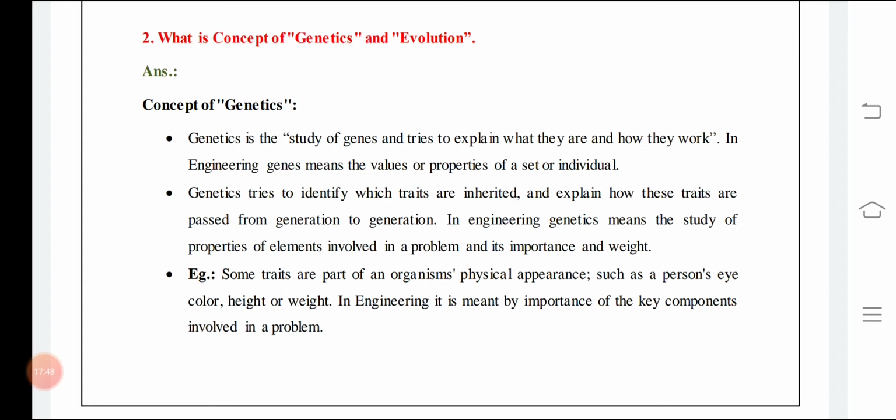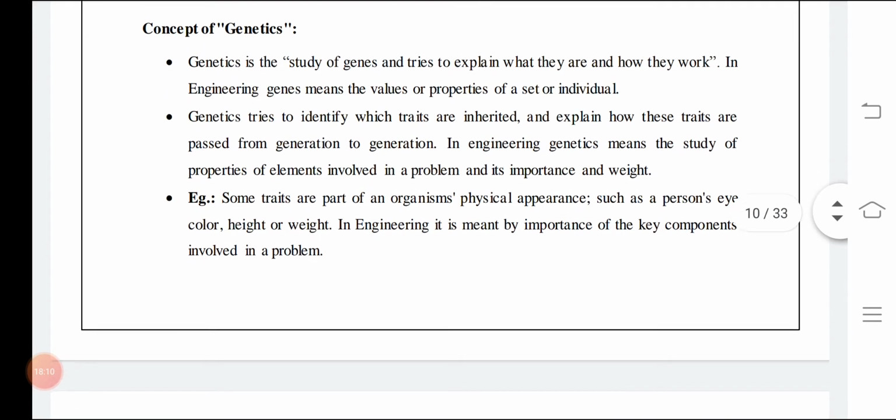Genetics tries to identify which traits are inherited and explain how these traits are passed from generation to generation. For example, somebody has qualities and he will transfer them to the next generation. Then the next generation will transfer the quality to another generation. So in such a way the qualities, the characteristics, the parameters will be transferred. So it works on that.